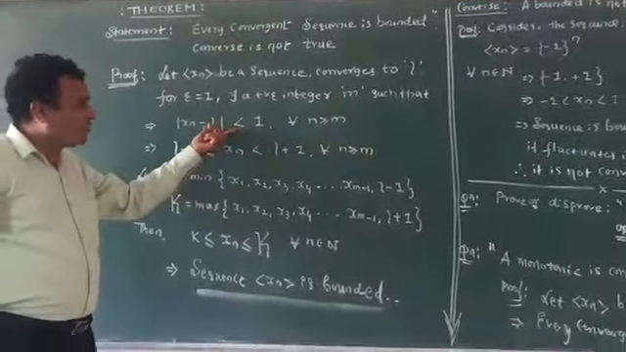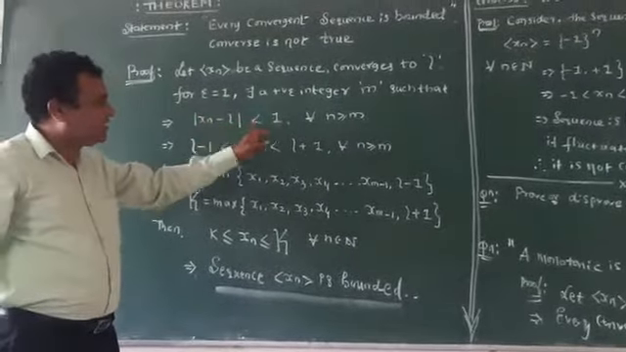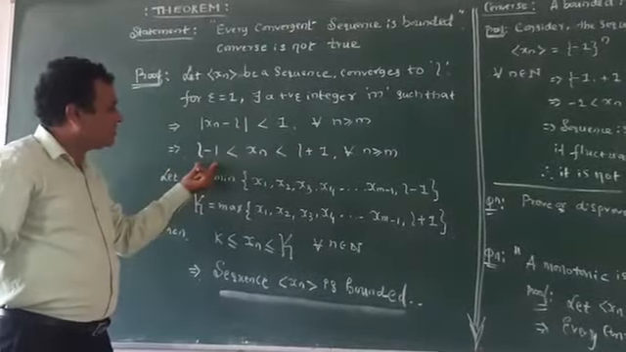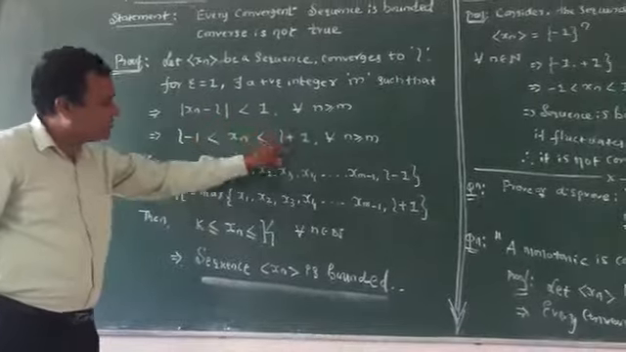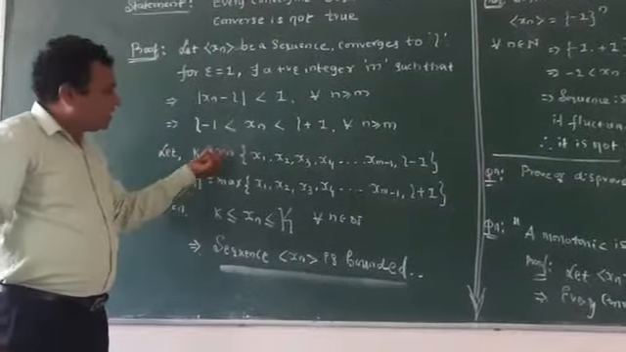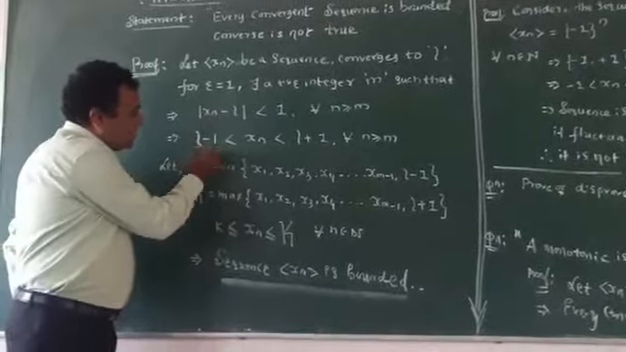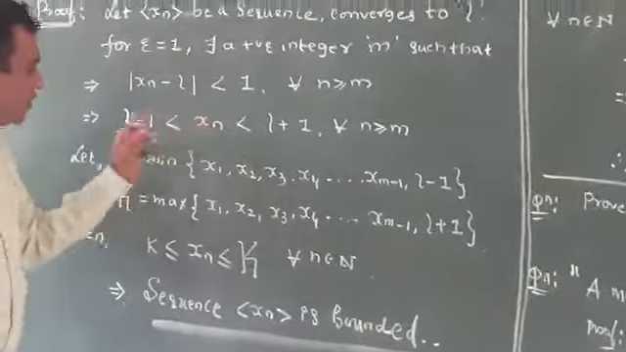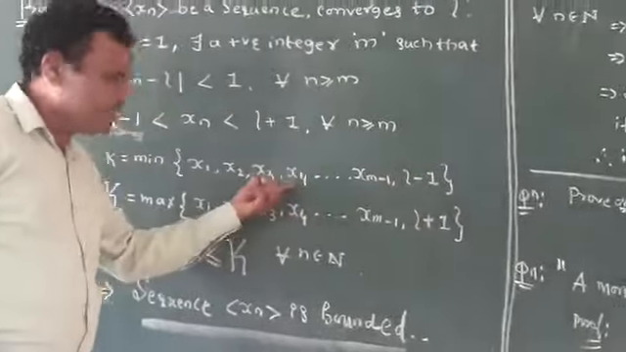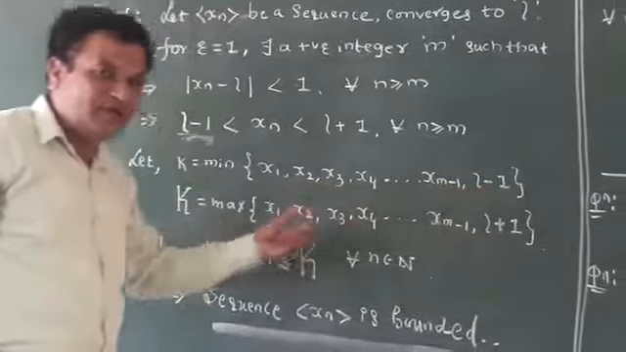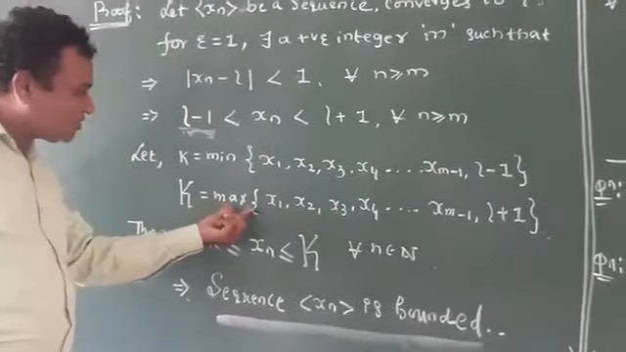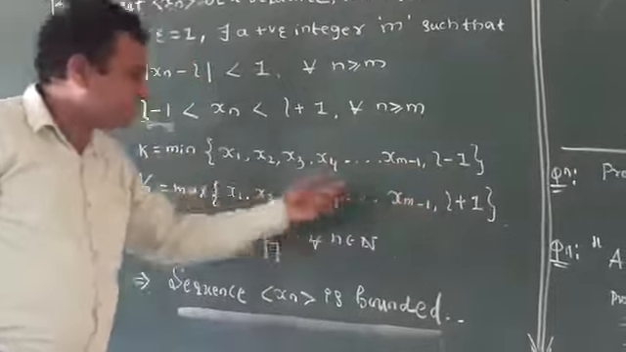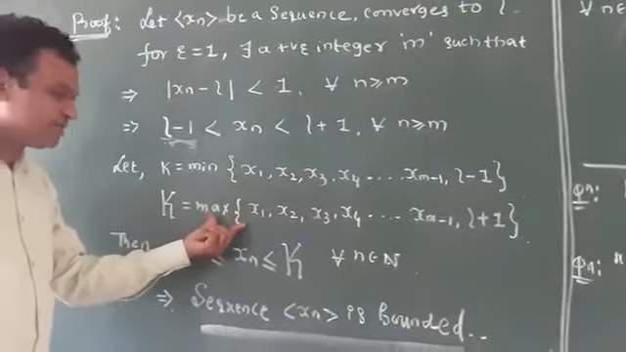According to the definition of limit, we have written xn minus L is less than 1. This can be written as: this is the lower limit, L minus 1 is less than the nth term, which is less than L plus 1. Here for the lower limit, we consider k equals the minimum value from x1 to L minus 1. For the maximum, K equals the maximum value from x1 to L plus 1. So this is the minimum limit and this is the maximum value.